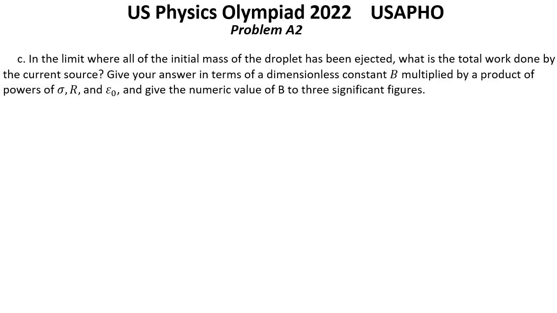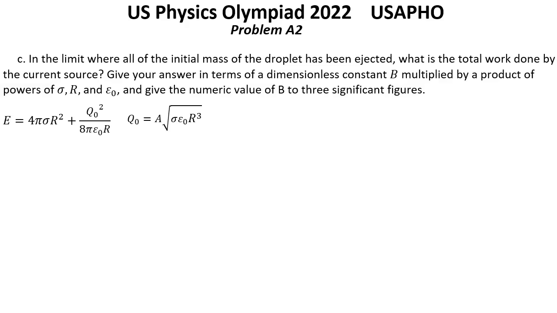Let's do this. First, the droplet was charged from 0 to charge Q0, so that was the initially given energy. After that we can count the energy difference between the start of division and the energy of the remaining droplet. So the energy of the initial droplet just before division was 4 pi sigma r square plus Q0 square over 8 pi epsilon 0 r, where Q0 was A multiplied by the square root of sigma epsilon 0 r cubed.